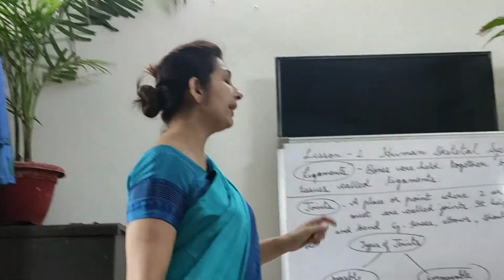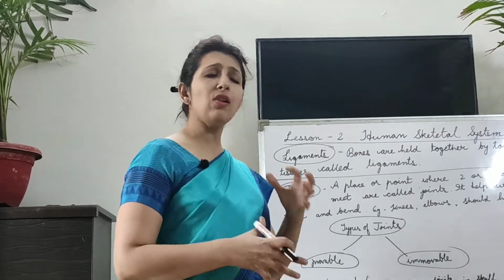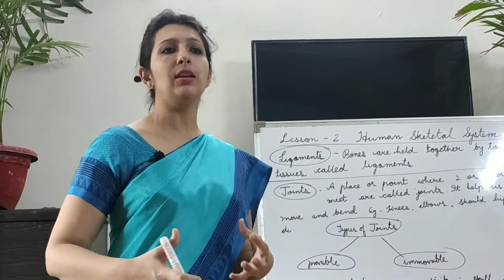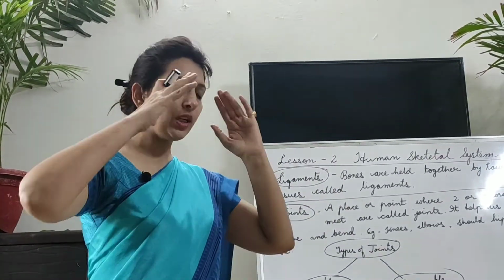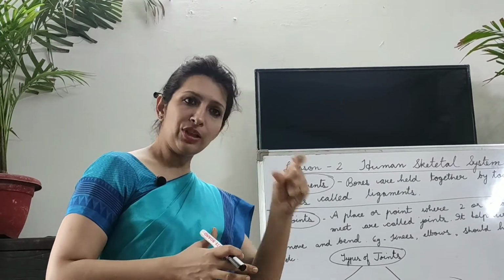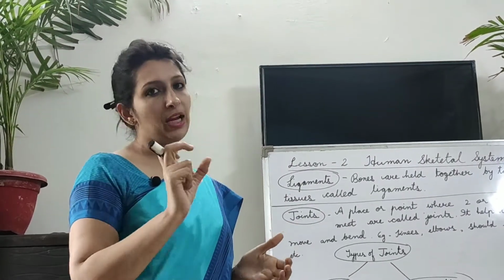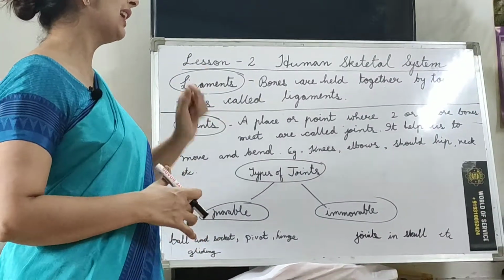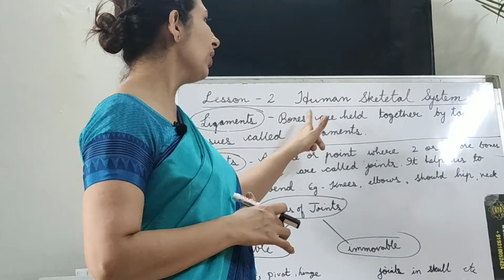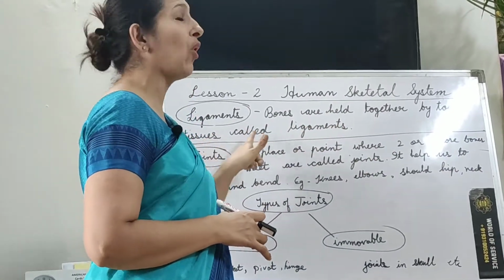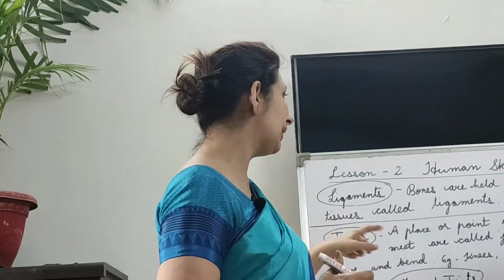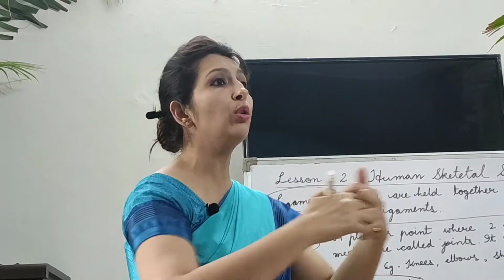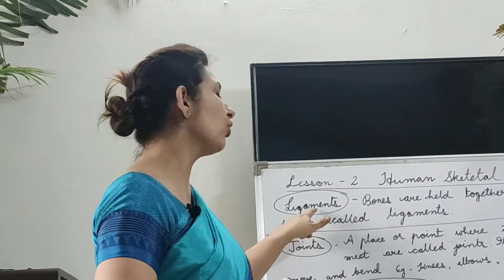Okay children, now let's discuss the ligaments. Now there is always a confusion between what is bones, what is ligament, what is muscle, all sorts of things. So there is no need to complicate. Just for focus, you should know the meaning of that word. If you know the concept, then you will not be confused. First, let us take ligaments. What are ligaments? Bones are held together by tough tissues called ligaments. Now, ligaments are actually the tissue which holds the bones tightly, so that bones don't go here and there. That is the job of ligament.